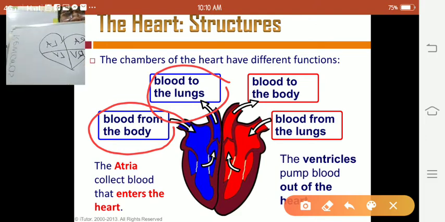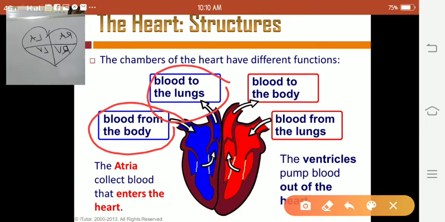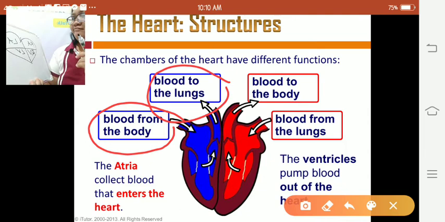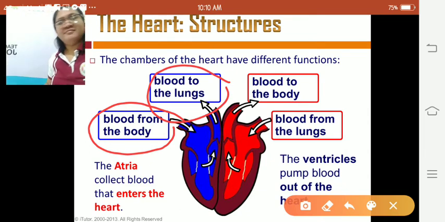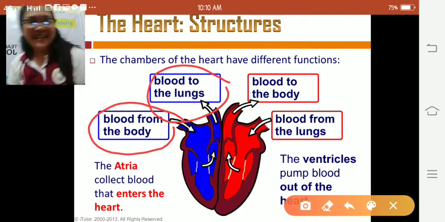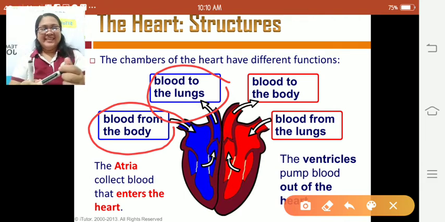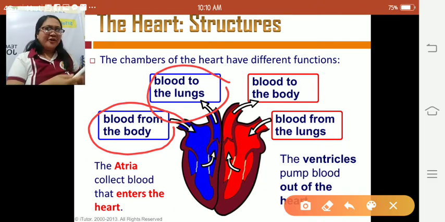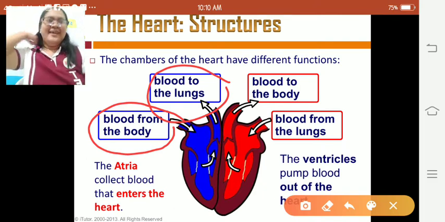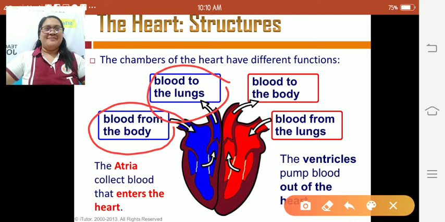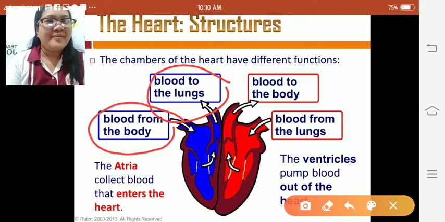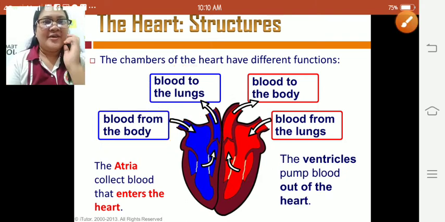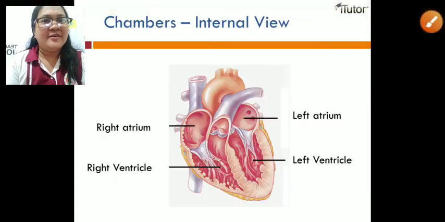Hindi makita. Paano na siya man? Okay, wait a minute. Hindi man makita akong nga whiteboard. My God. Okay, paano ko siya bala ma-explain? Wait.